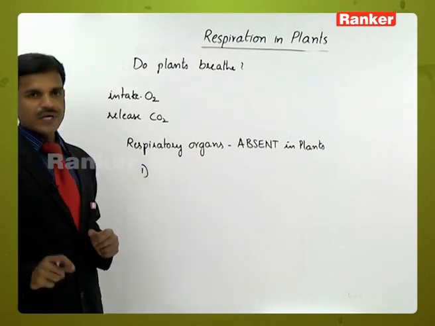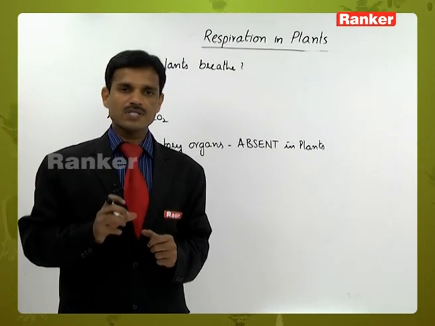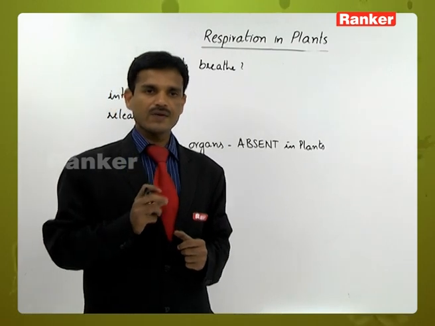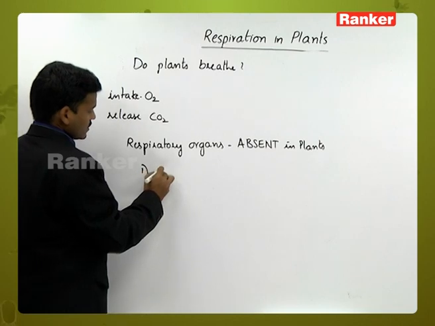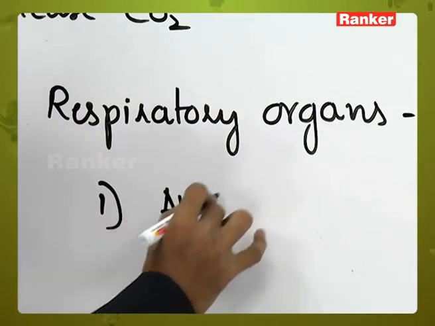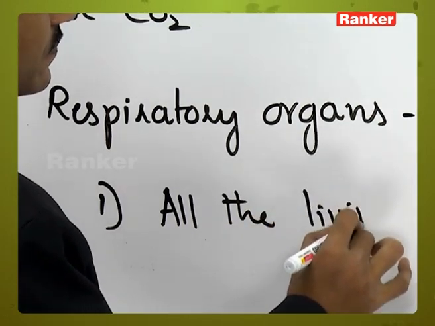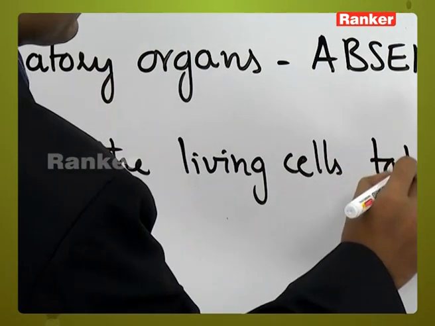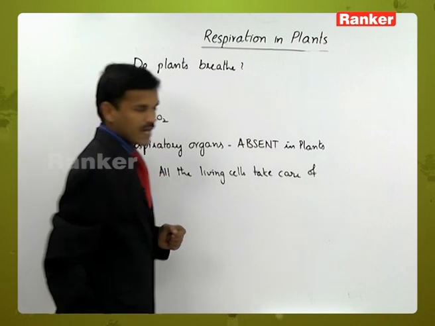The first one is that in plants, all cells, all parts, take care of respiration. All the living cells take care of gaseous exchange.